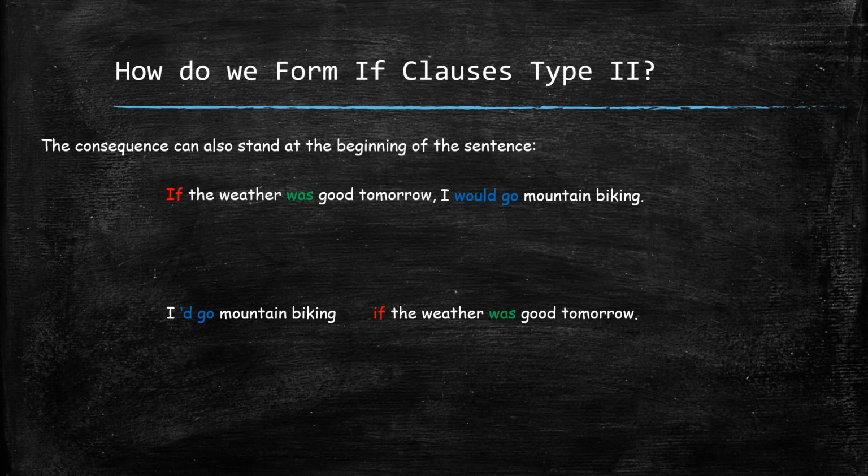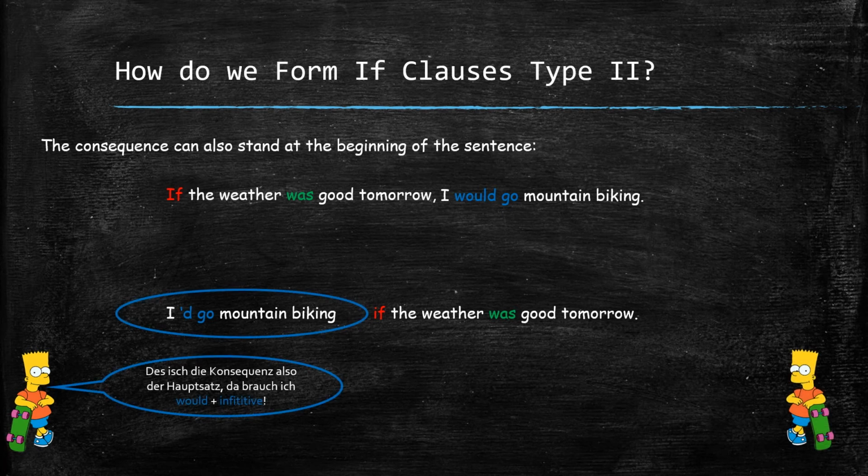And once more, helping us to form correct if clauses type 2 is Swabian Bart Simpson. In order to know which tense or which words we use in which sentence part, we have to figure out which part is the main clause and the subordinate clause, or the condition and the consequence. Or, as Bart would phrase it in this case, I'd go mountain biking, würde ich Mountainbiken gehen.